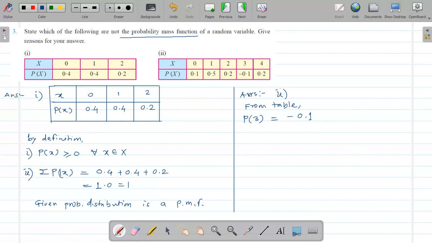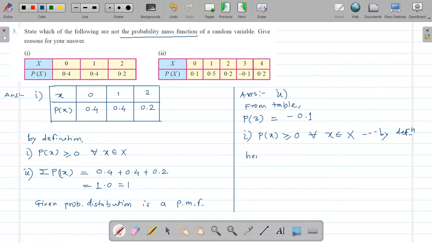Okay. Now as per the definition of probability mass function, the first condition is what? p(x) must be greater than or equal to 0 for all x belonging to X. This is by definition of probability mass function. But here in this case, p(3) is equal to minus 0.1.